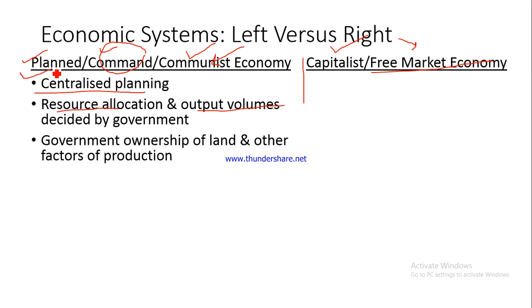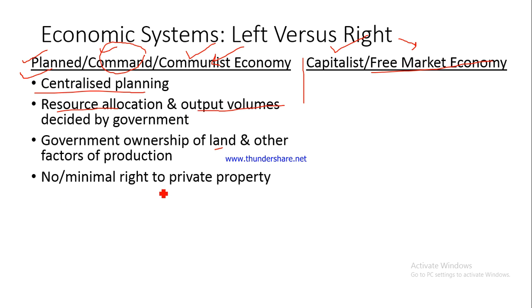Fine. Again, in such economic systems, all the factors of production, be it the land or the other factors of production including capital, money, and machinery, are considered to be under the ownership of the government. So it may so happen that I own a particular piece of land, but still I do not have the ownership of that land. The ultimate ownership lies with the government. Fine, so this is what happens in these kinds of economic systems.